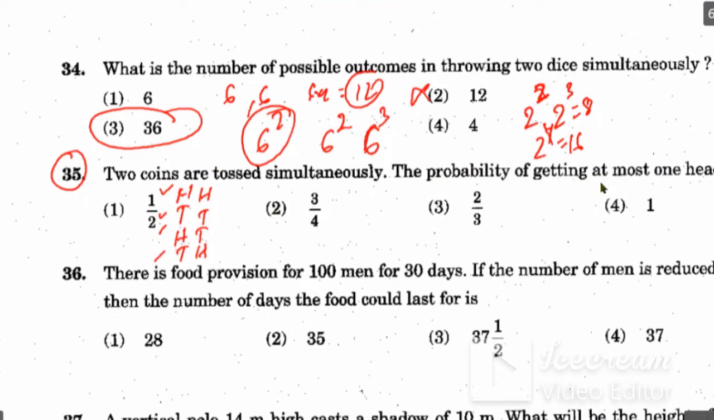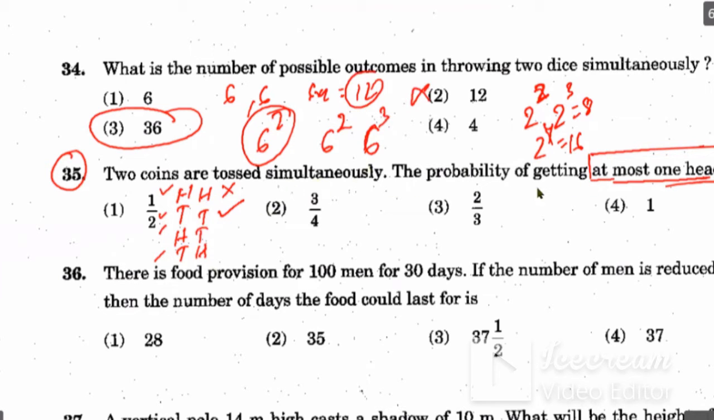What probability is it asking? The wording is "at most one head." At most means the maximum should be one head, but it can also be no head. So this case is not included in the probability, but this one you can include because there is no head. So no head you can include.